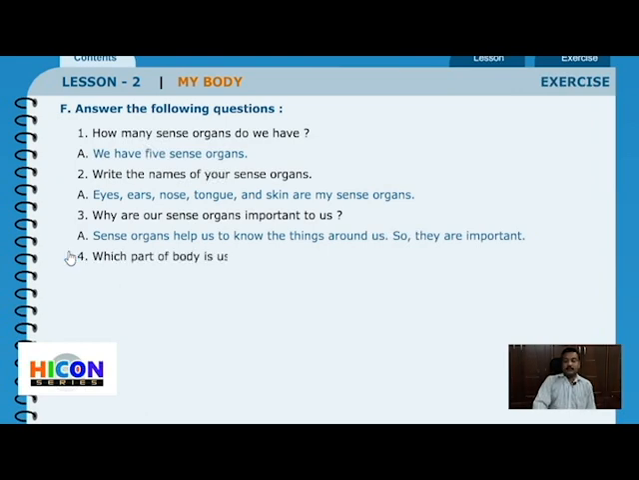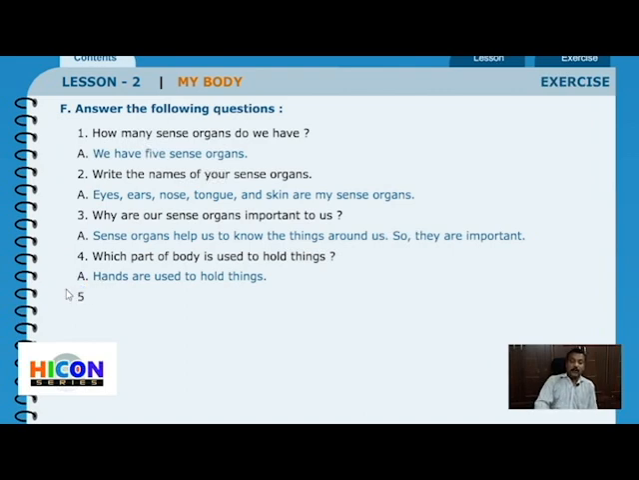Which part of the body is used to hold things? Which body part do we use to hold the things? Yeah, hands are used to hold things. The body part that is used to hold the thing is hands. Okay. Now the next question.